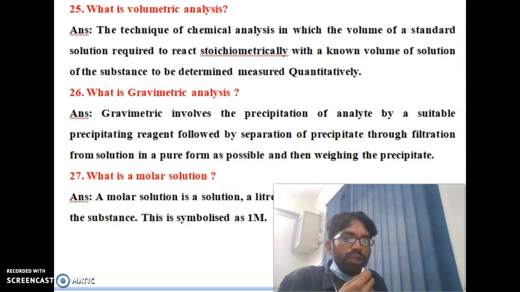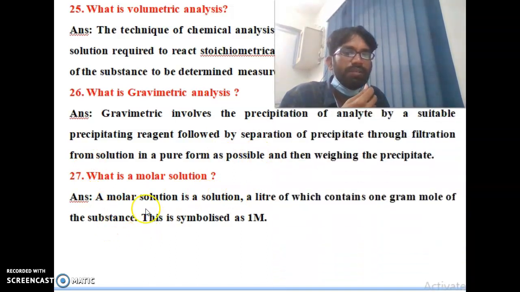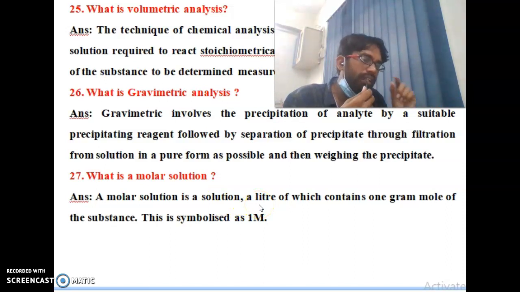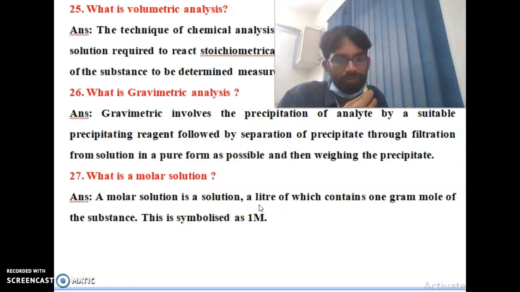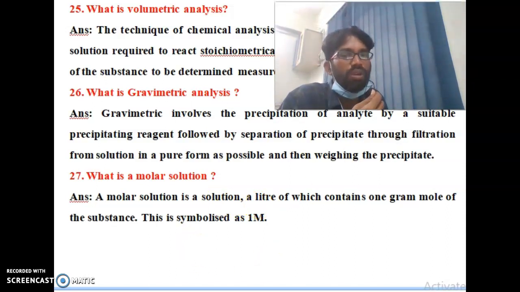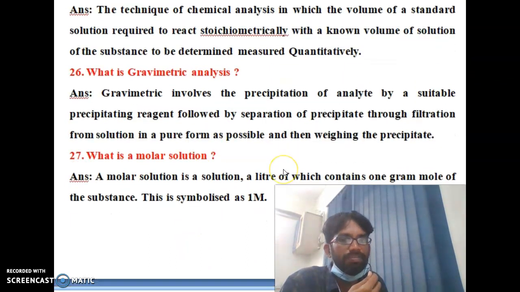What is a molar solution? A molar solution is a solution, one liter of which contains 1 gram mole of substance. That is called 1 molar. The symbol is 1 capital M.